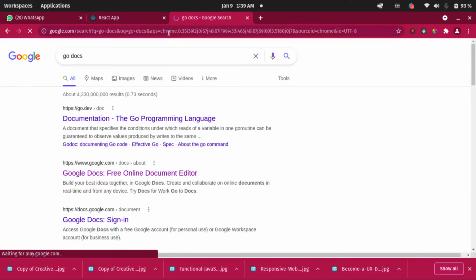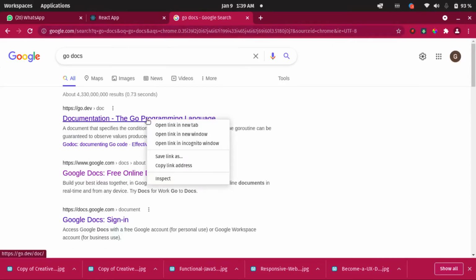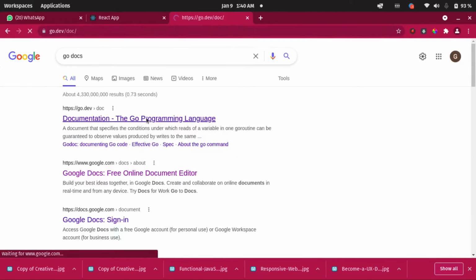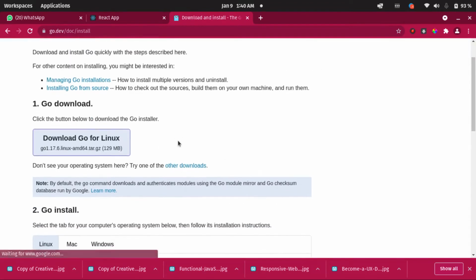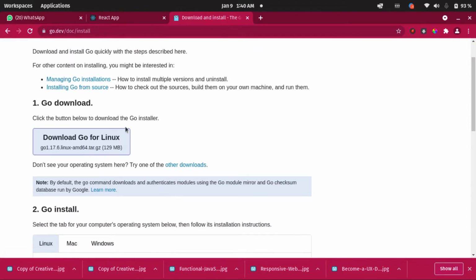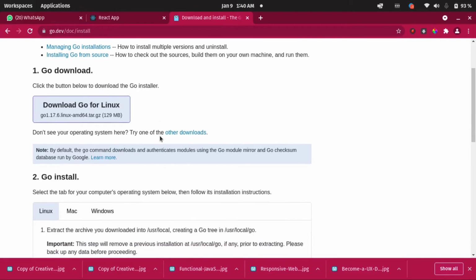Okay, it's very easy to set up. This is it, the first one here. So installing Go, just click on it. It's going to take you to where you can install Go. If you are using Linux, I'm using Linux anyway, you just come here, you click on this, and it's going to download Go on your machine.